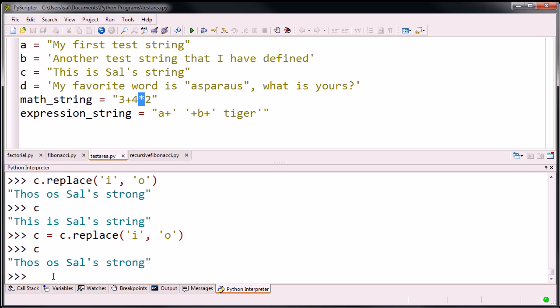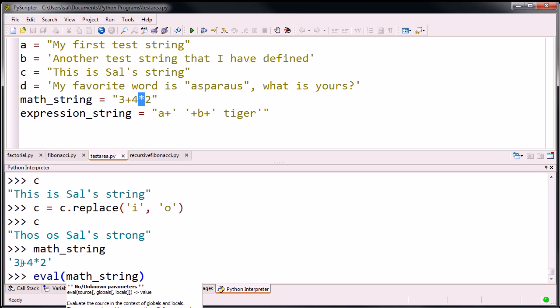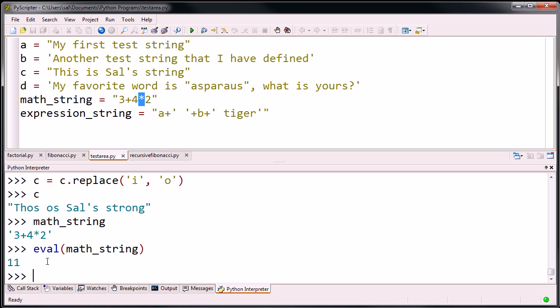So for example, if I just say math string, it's just a string of characters. But if I say eval math string, the interpreter will actually evaluate what's inside of this. It'll treat it as an expression. And so I get 11. It takes math string and says, okay, now let me treat that as a program. So it's 3 plus 4 times 2. Order of operations does the 4 times 2 first, so that's 8. 3 plus 8 is 11.